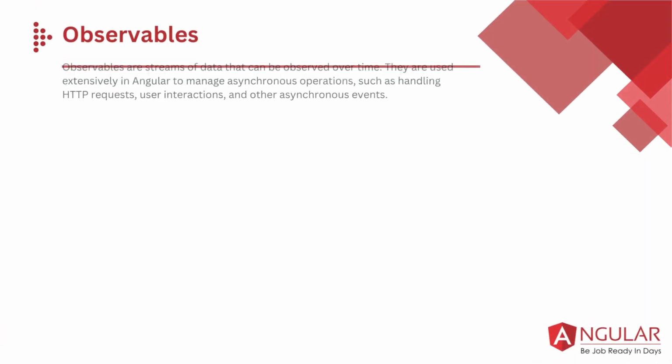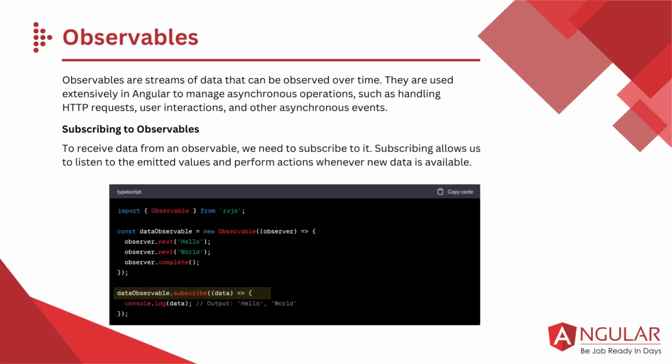1. Introduction to observables. Observables are streams of data that can be observed over time. They are used extensively in Angular to manage asynchronous operations, such as handling HTTP requests, user interactions, and other asynchronous events.